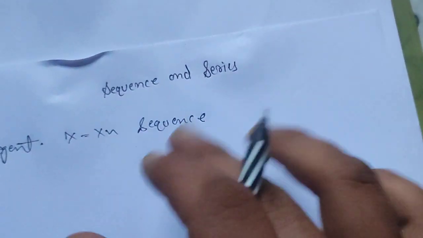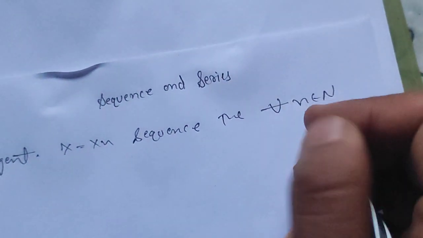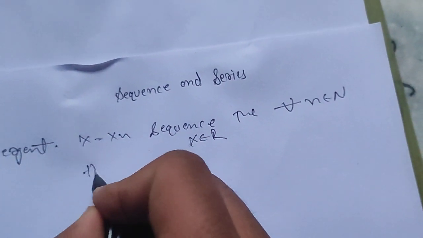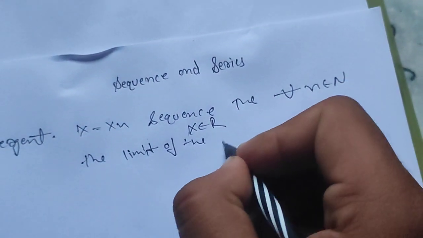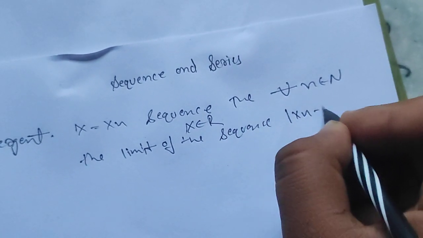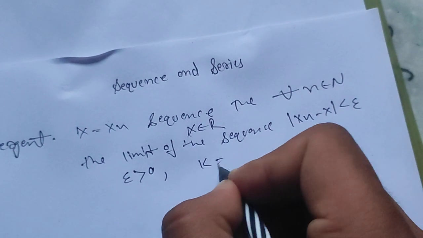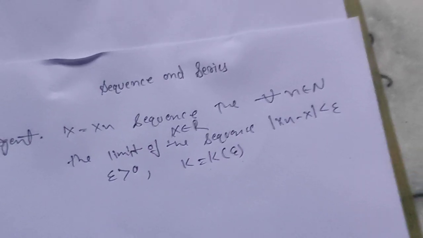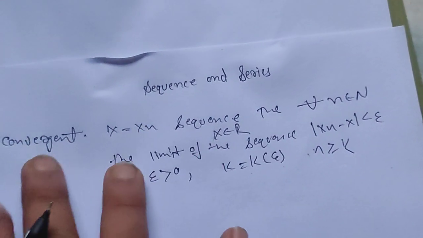By the definition, if xn is a sequence, then for all n belonging to the natural numbers, where x belongs to the real numbers, the difference |xn - x| is less than epsilon, where epsilon is greater than 0, and k depends on this value, with n greater than or equal to k. This is the basic meaning of convergence.